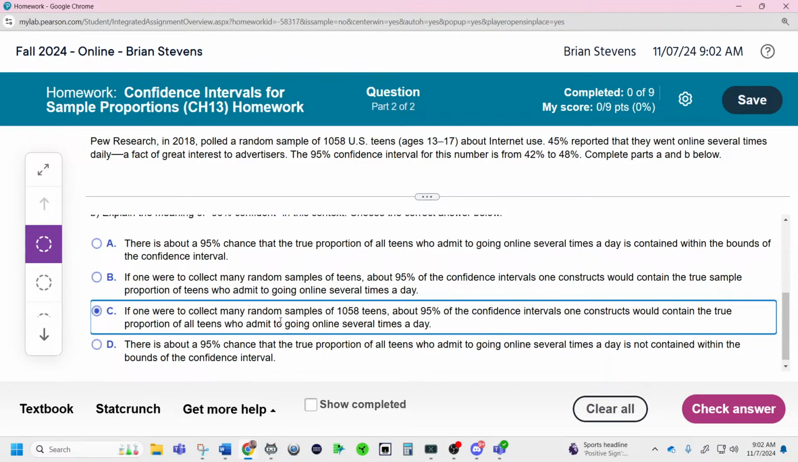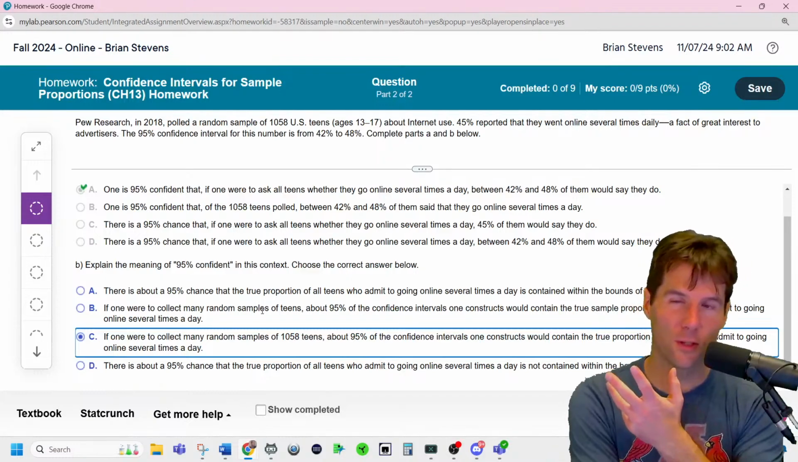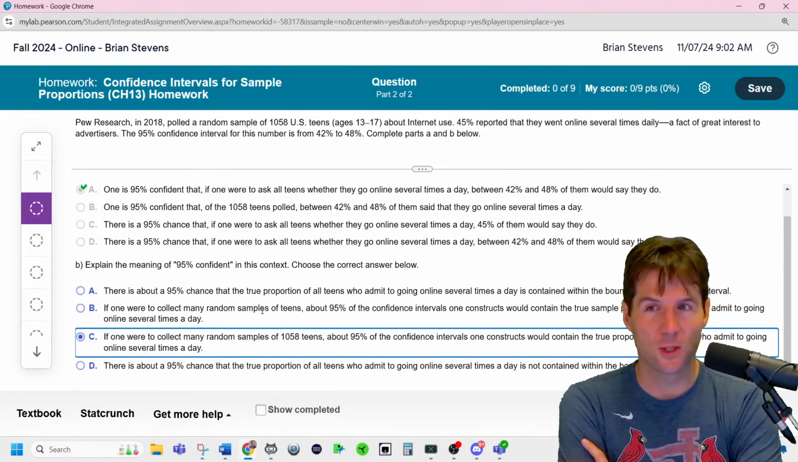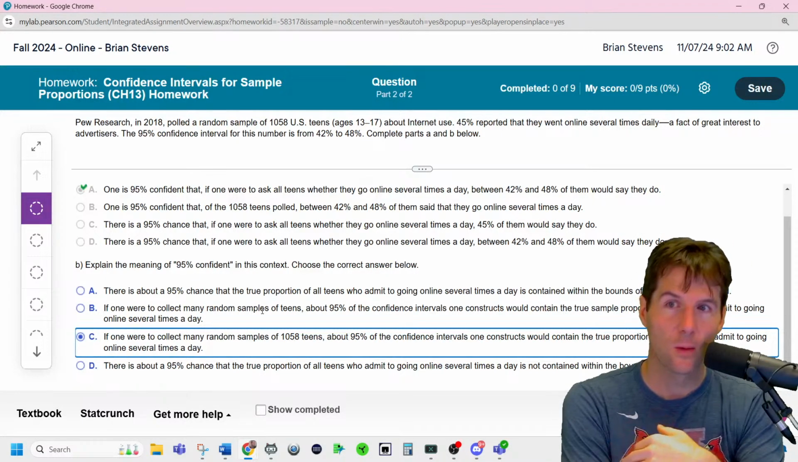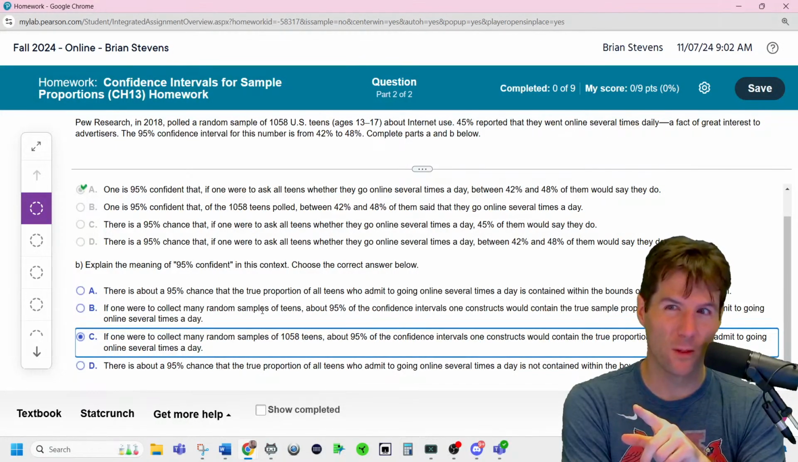Next one says, what does 95% confidence mean? This goes to the law of large numbers. I'll say this answer right here. The law of large numbers states that over repeated trials, we would see 95% of 95% confidence intervals contain the truth. It's not that one interval contains the truth.